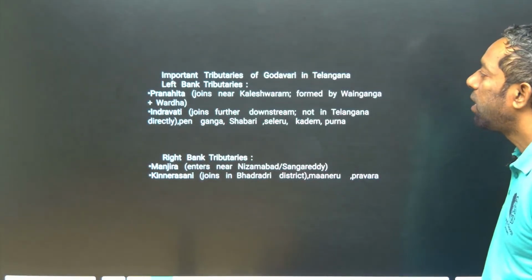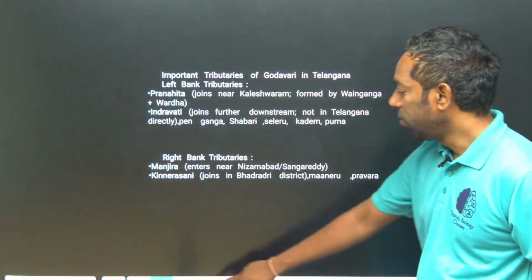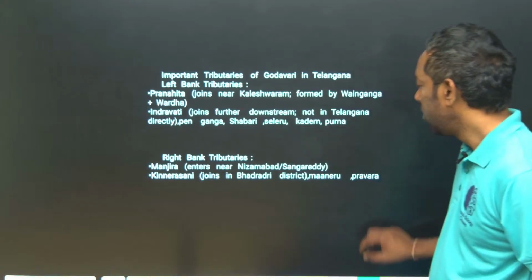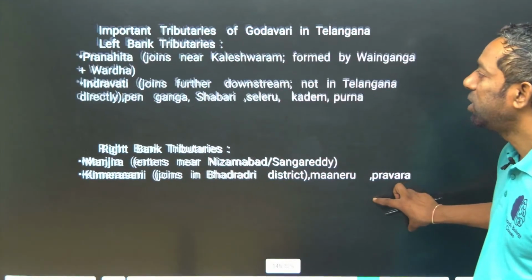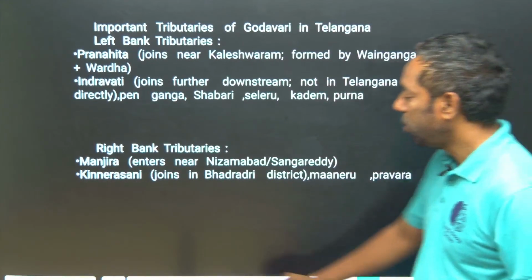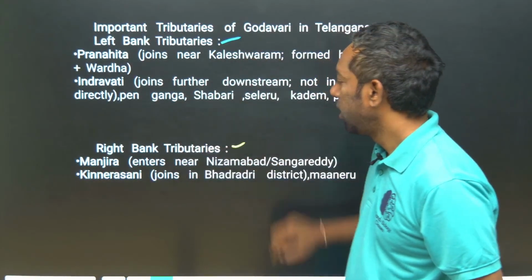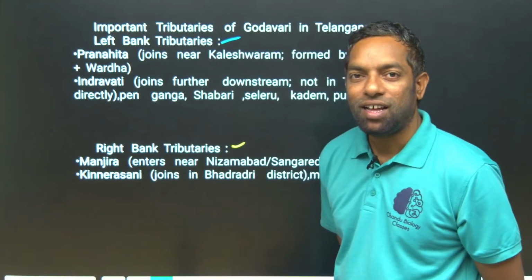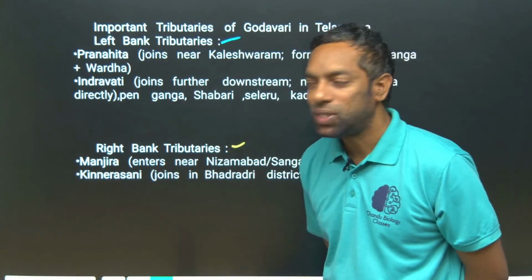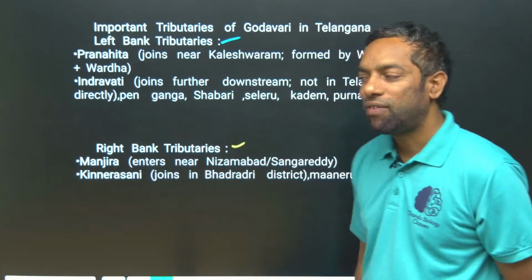Important tributaries of the Godavari River. This is also most important: left bank tributaries and right bank tributaries. Left bank tributaries and right bank tributaries are the most important when it comes to the Godavari River.